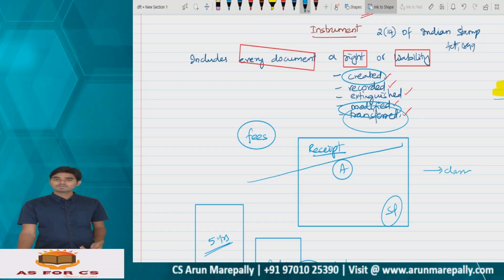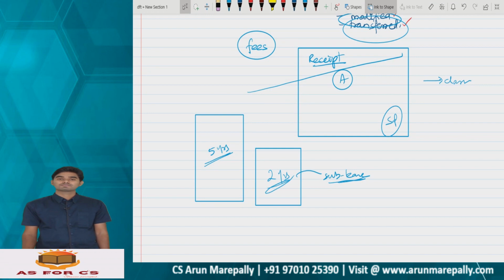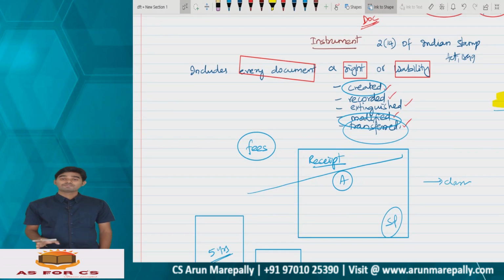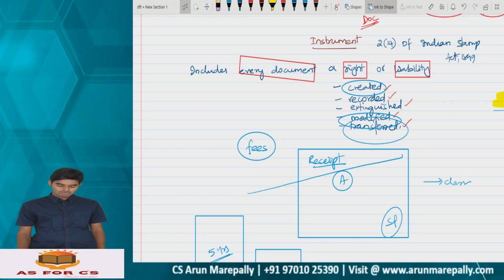You are surrendering back the property. Then you are modifying, you are extinguishing your rights. Clear everyone? So this is an instrument, where a document which is creating a right or a liability or modifying a right or liability turns out into an instrument. Clear everyone? Turns out into an instrument.